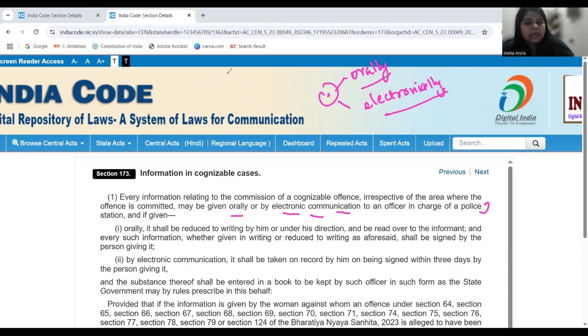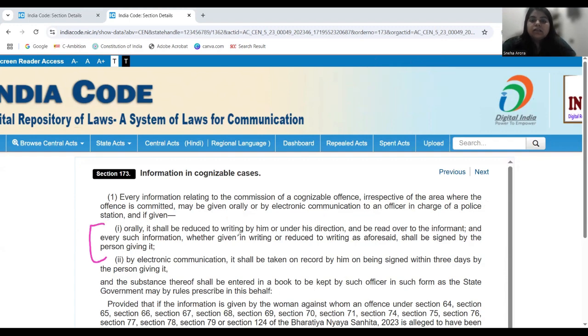Now, what happens next is that this information, once the police officer in charge receives it, it is his duty to keep it in the records. Okay. So when your information is given orally to the police officer, the officer in charge is going to get it reduced to writing, because you have said something orally.